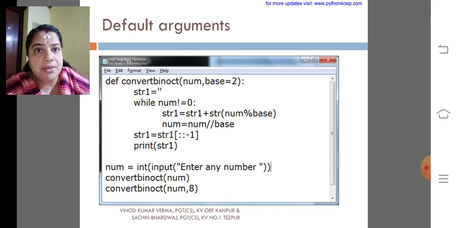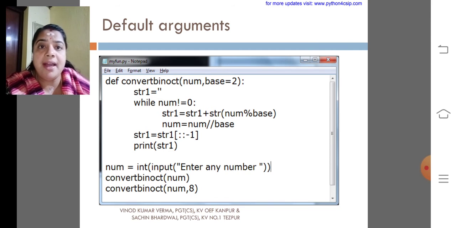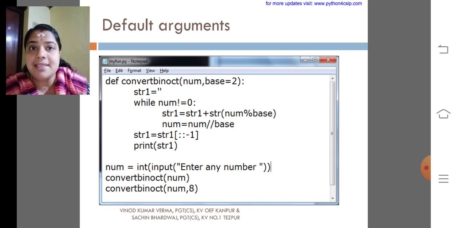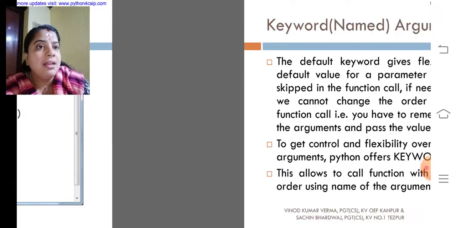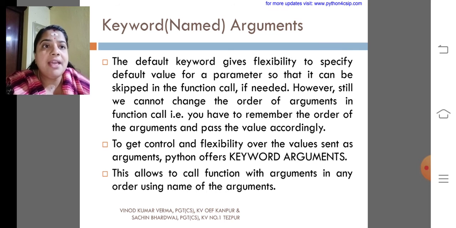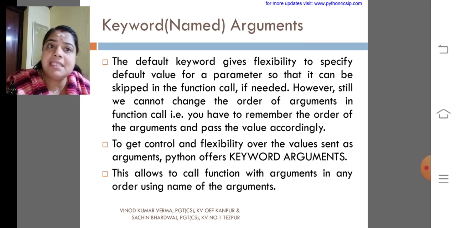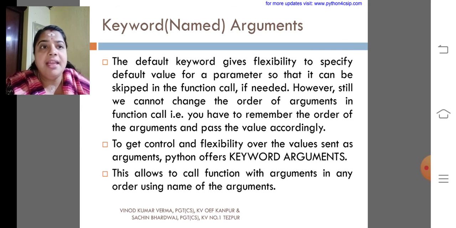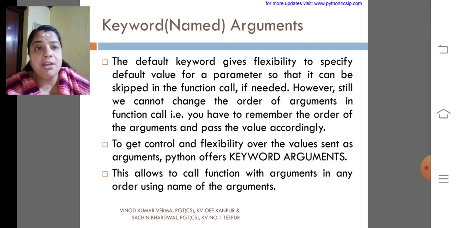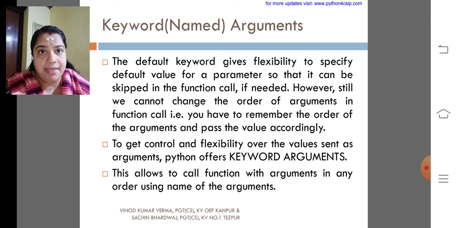Today we are going to discuss the new argument type, that is nothing but keyword arguments. It is very similar to positional arguments. The default keyword gives the flexibility to specify the default value for a parameter so that it can be skipped in the function call if needed. However, still we cannot change the order of arguments in the function call. That is, you have to remember the order of arguments and pass the value accordingly.